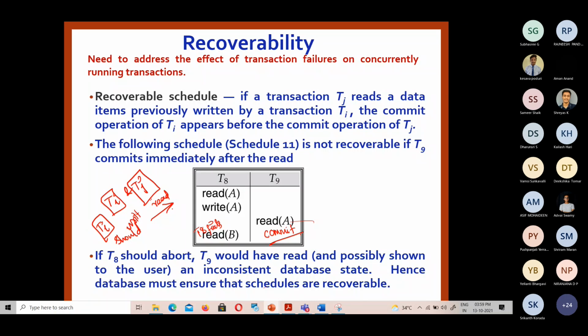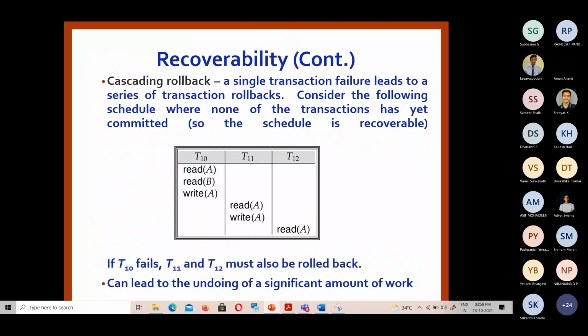We may also have one more situation called cascading rollback, which relates to cascadeless schedules. Cascading rollback is a scenario in which a single transaction failure leads to a series of transaction rollbacks.